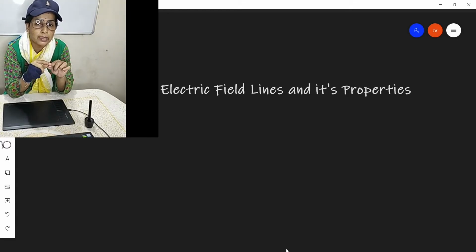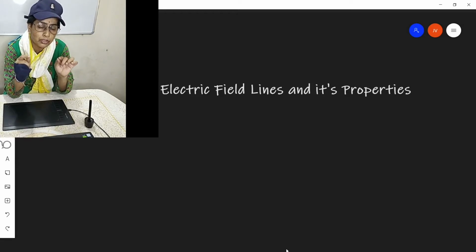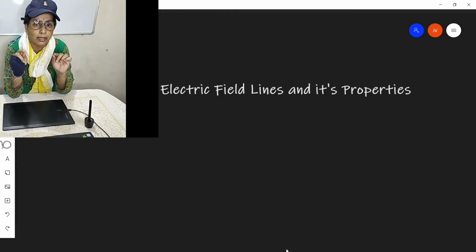They are always directed from positive electric charge to negative electric charge, and in the absence of a negative electric charge, the direction of electric field is from the positive charge to infinity, or from infinity to the negative charge. But if there are two charges, one positive and one negative, the direction of electric field is always from positive to negative. And as I said, the second point is that no two electric field lines or lines of forces ever intersect.